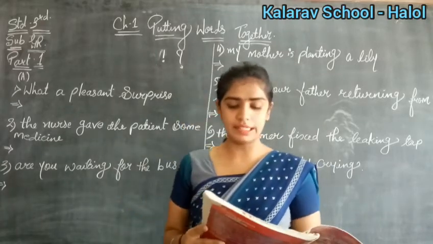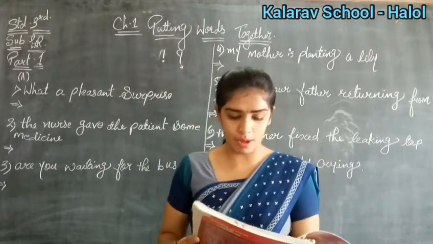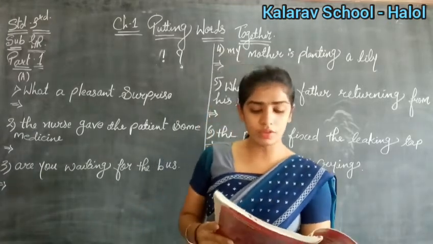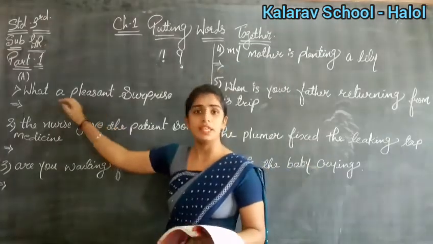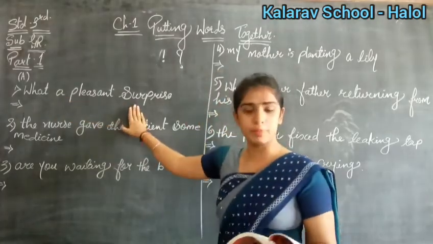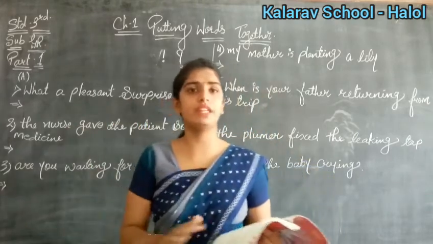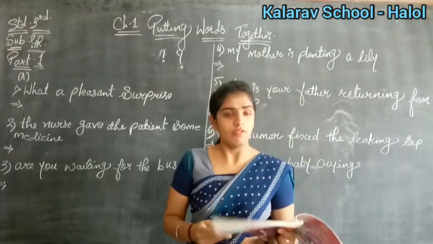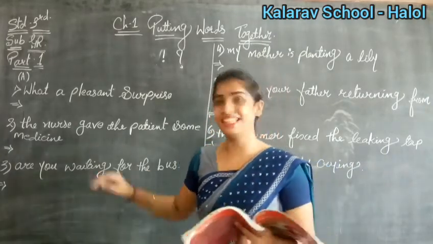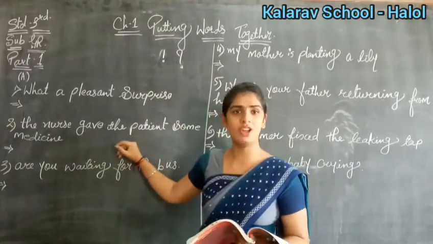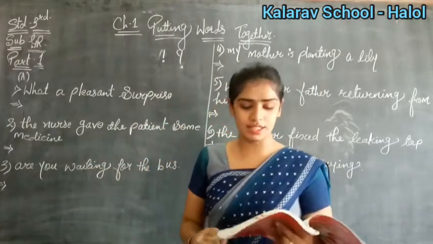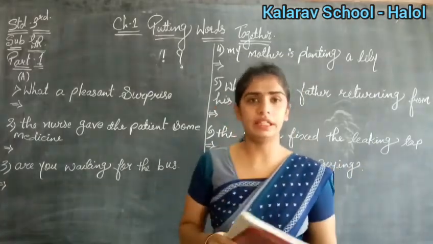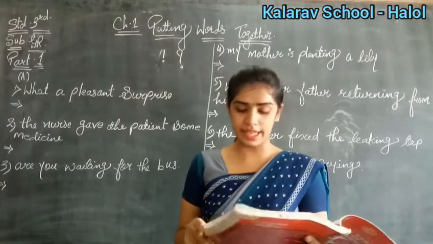The subject of a sentence is the person or thing spoken about. The predicate is what is said about the person or thing. What is the meaning of subject? This is a sentence. Okay. Yes. This is a full sentence: What a pleasant surprise. So in that sentence we have to find out what is the subject and what is the predicate, right? So what is the meaning of the subject? When we talk about a person or a thing, at that time it is known as the subject, and the predicate is what is said about the person or thing. Clear? Yes. Now see what is the next on your page.